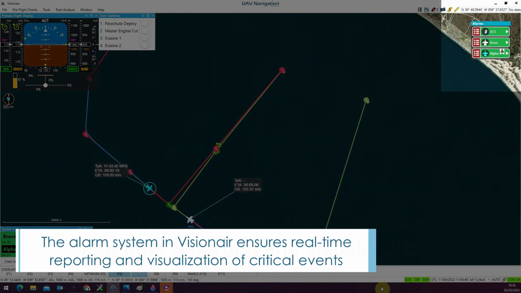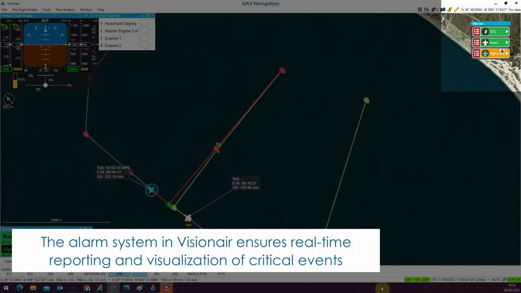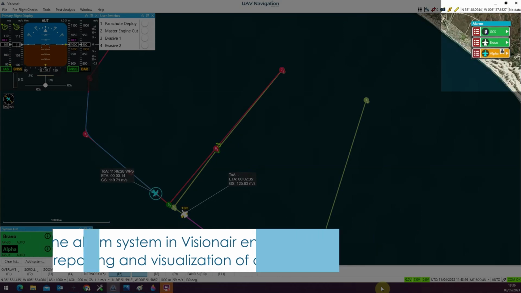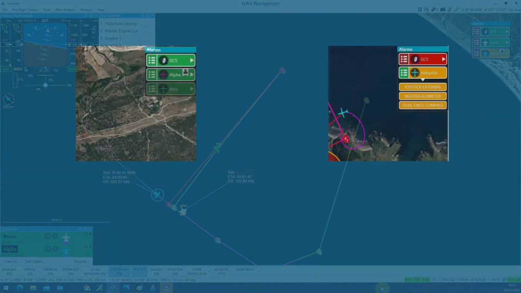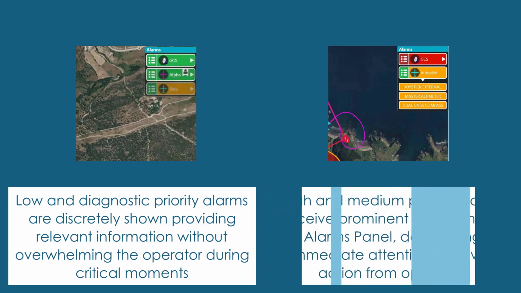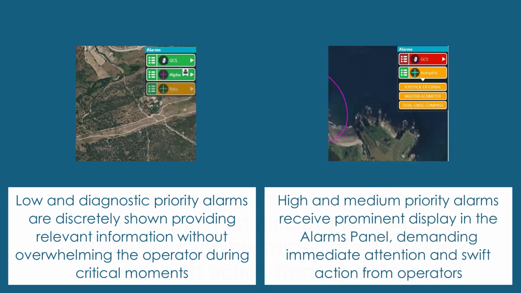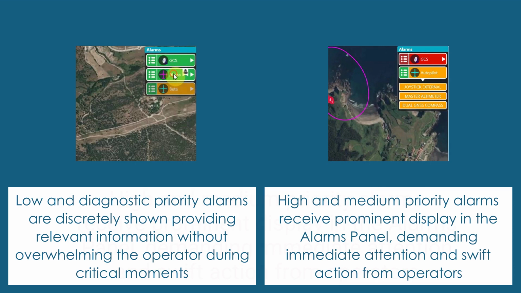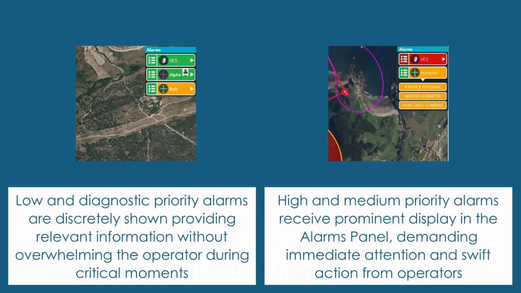The alarm system in Visionair ensures real-time reporting and visualization of critical events. Low and diagnostic priority alarms are discreetly shown, providing relevant information without overwhelming the operator during critical moments. High and medium priority alarms receive prominent display in the alarms panel, demanding immediate attention and swift action from operators.